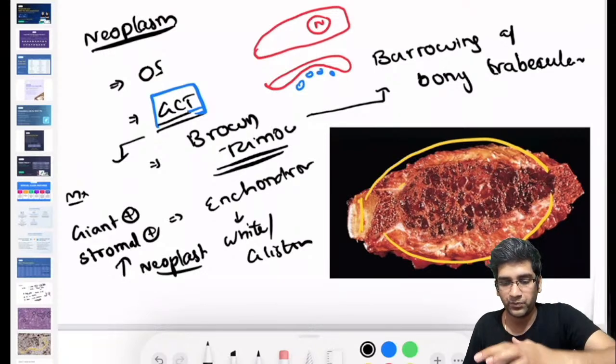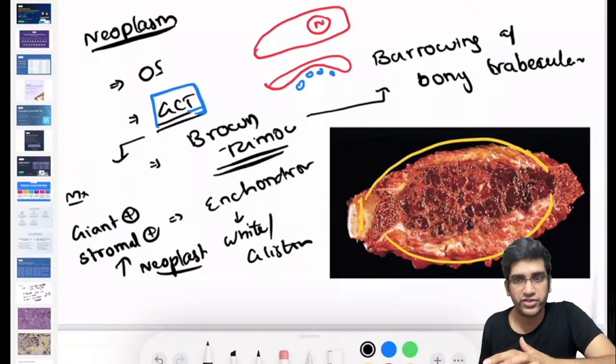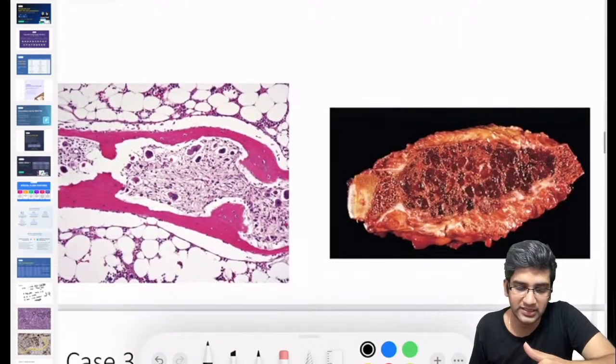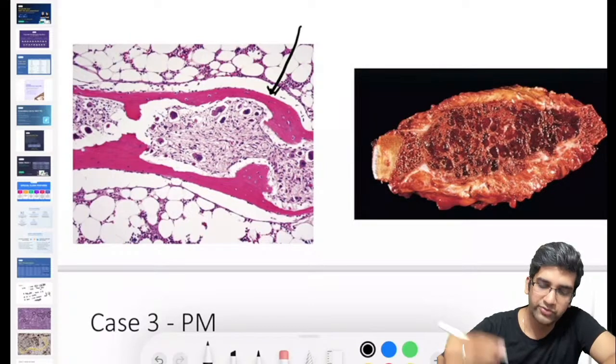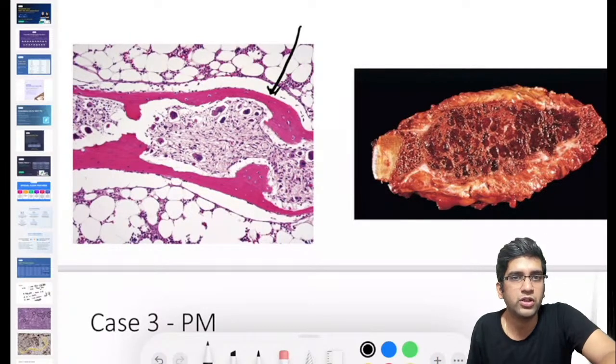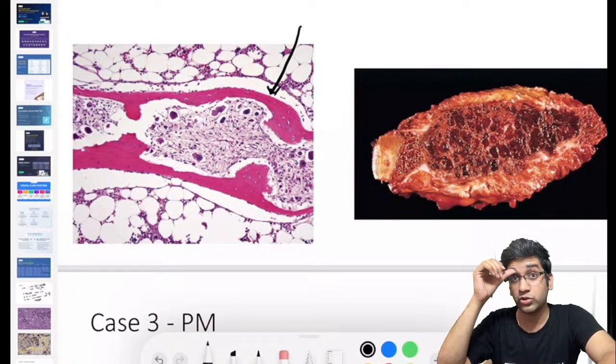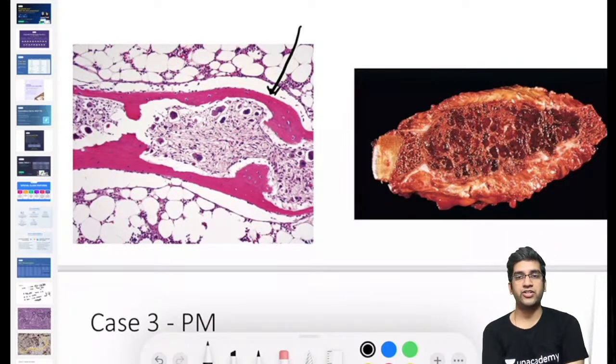Fine. Okay, great. So we had these two differential diagnoses. Let's go to the microscope. As I said, there's a classical image from Robbins. Which do you think fits the diagnosis? Giant cell tumor or Brown's tumor? We discussed both of them. Which do you think will be a perfect match here?